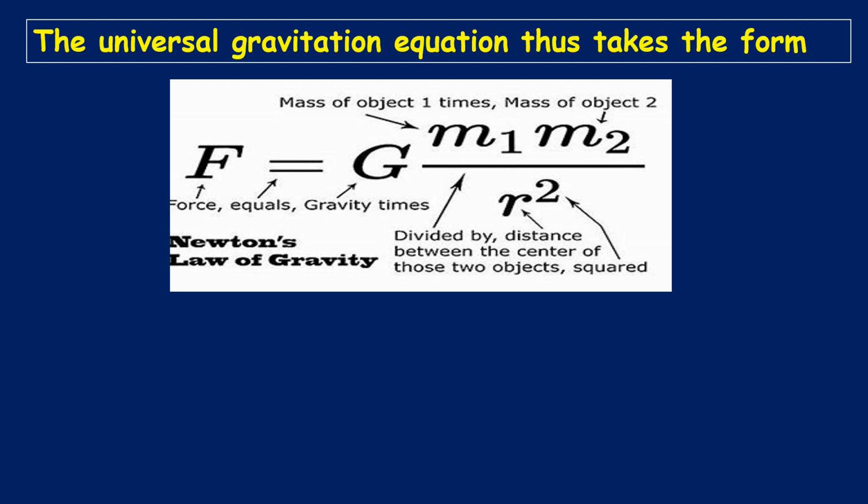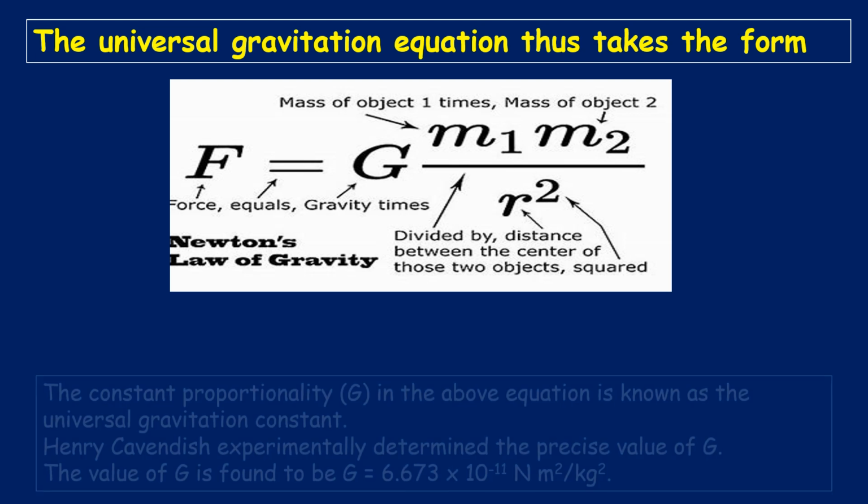If you see the notation here, F refers to force, capital G denotes the universal gravitation constant, m1 refers to the mass of object 1, m2 refers to the mass of object 2, and r square refers to the distance between the centers of those two objects, squared. So this is the universal gravitation equation, F equal to G times the product of masses upon r square.